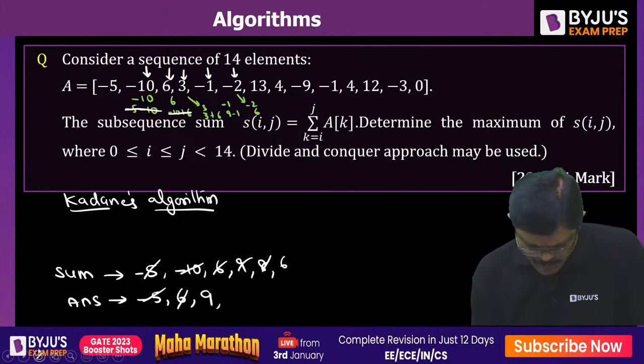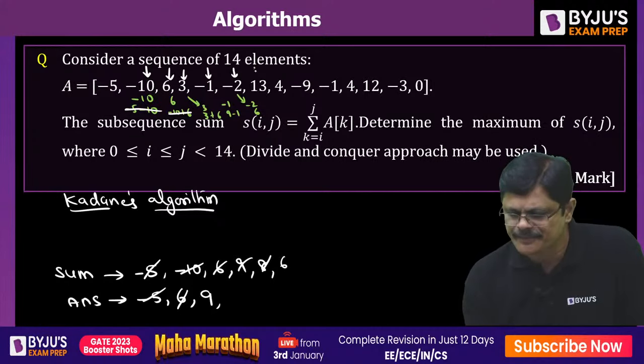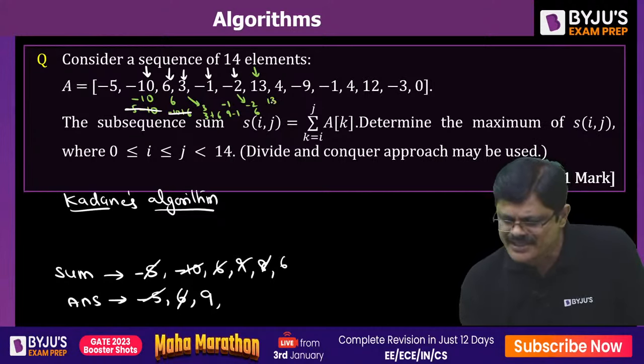Then we move to the next index. Here the answer is 13, and 13 plus 6 is 19, my dear friends. So this is updated because 19 is higher, and 19 is larger than answer also, so here also the value is updated. You have to continue this process till the end, and the final answer is your answer.